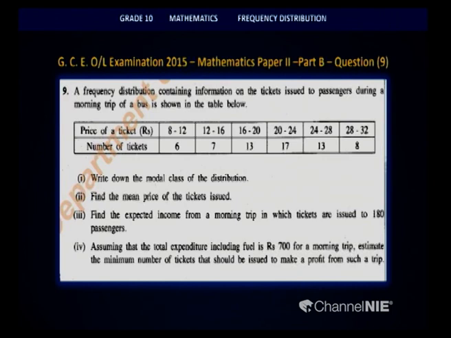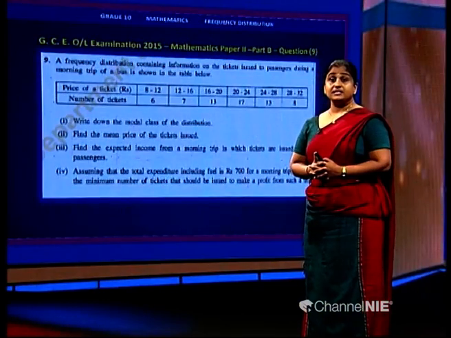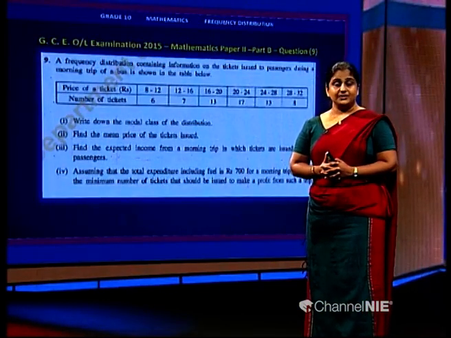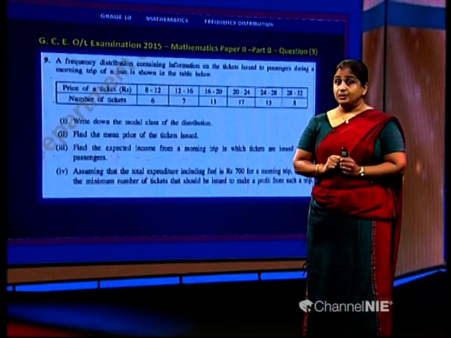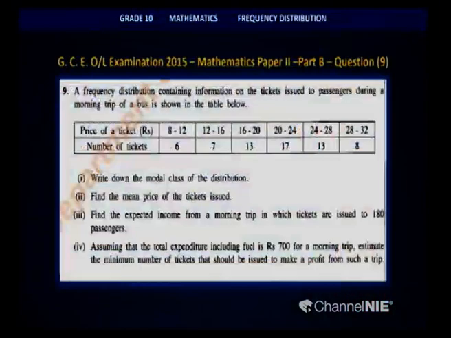8 to 12, 12 to 16, 16 to 20, 20 to 24, 24 to 28, 28 to 32. Then the number of tickets is the frequency. So in your table that you have drawn, you can fill the frequency column. Let us look at the question again. Number of tickets: 6, 7, 13, 17, 13 and 8. So I hope you have filled the table now.